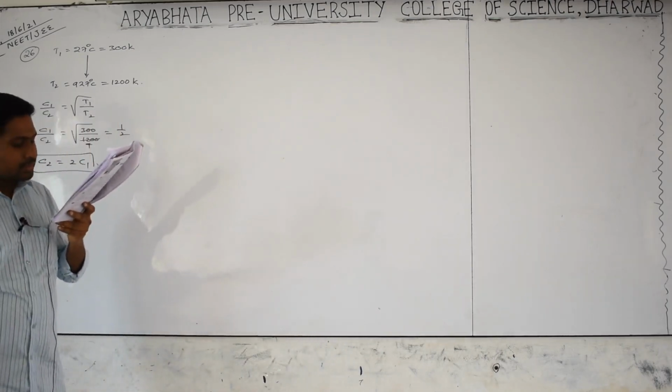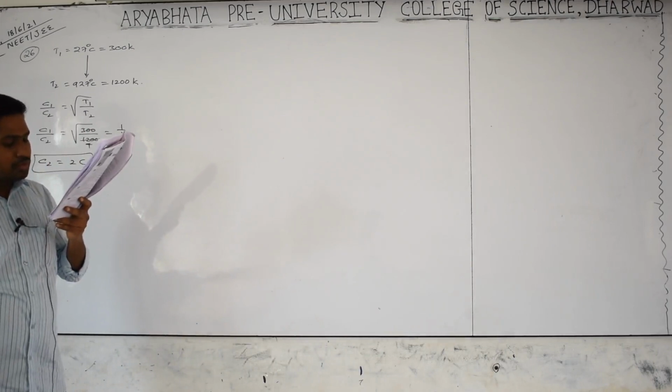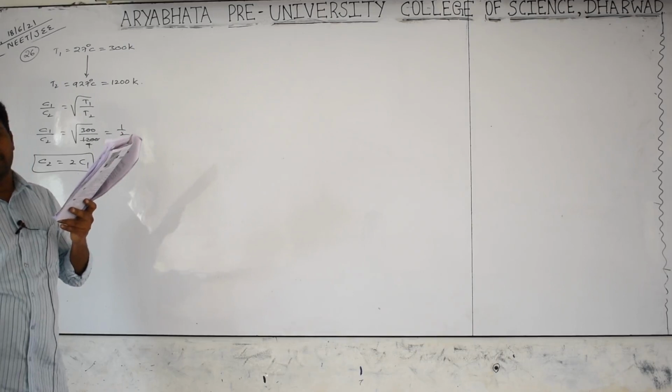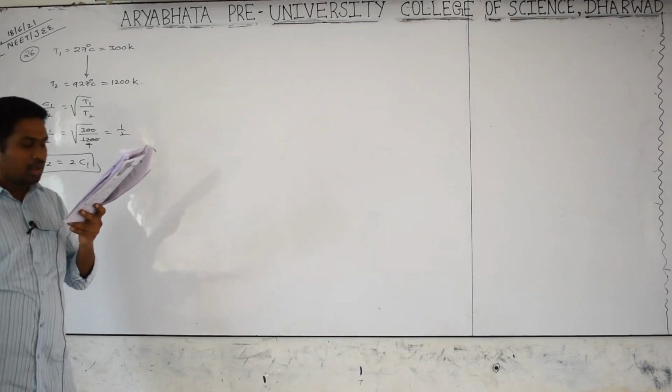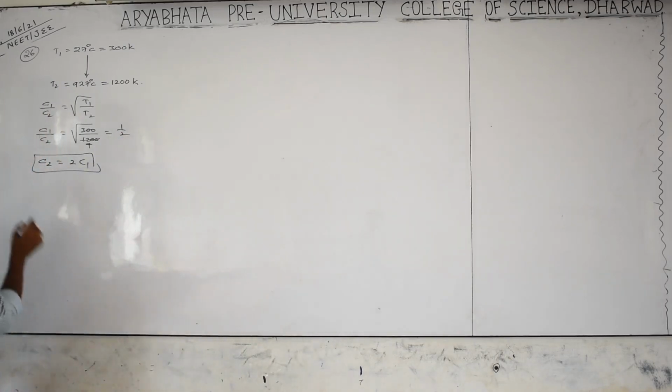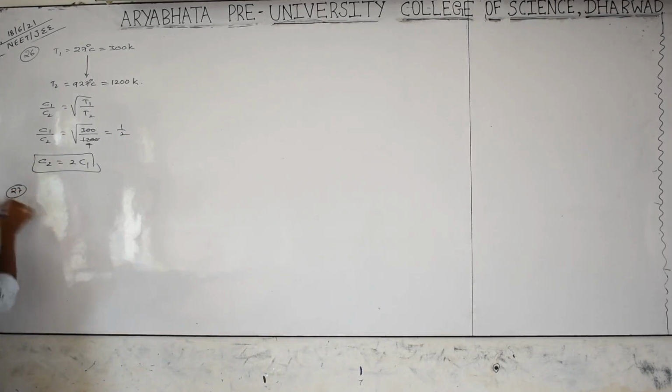Next, the ratio among the most probable velocity, mean or average velocity and the root mean square speed. Yesterday I told you 1:2, directly from the formula.